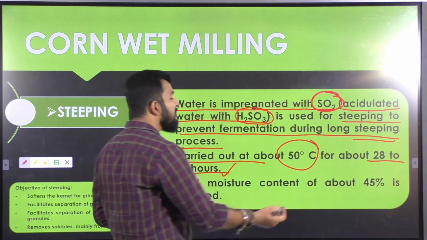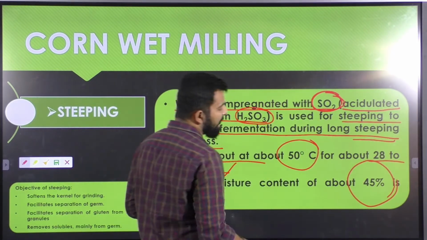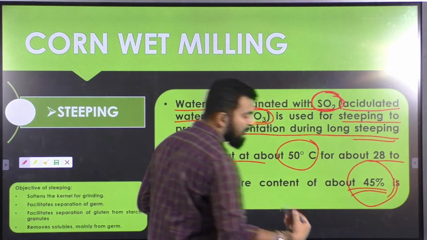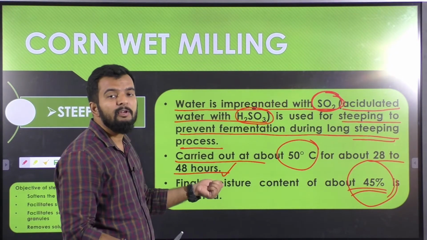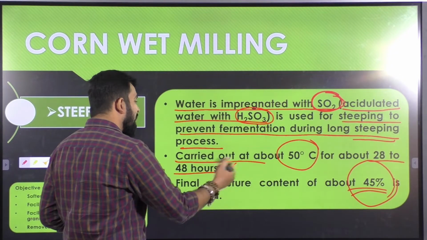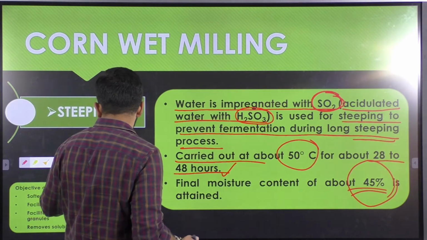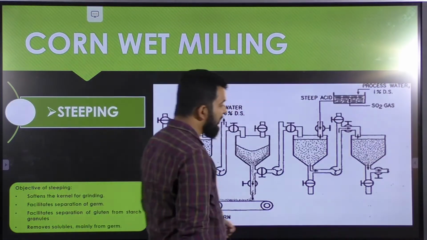Okay, the final moisture content in this case is 45%. In case of dry milling it was 21%, but in case of wet milling your final moisture content will be 45%, which will be attained in your soaking process. Okay, now what are the objectives here?